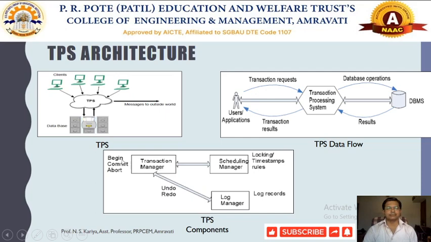Whether they want to begin, commit, or perform the operation is primarily in the hands of the transaction manager. So the transaction manager decides whether the user is allowed to withdraw or deposit the amount. He will be the final authority here.